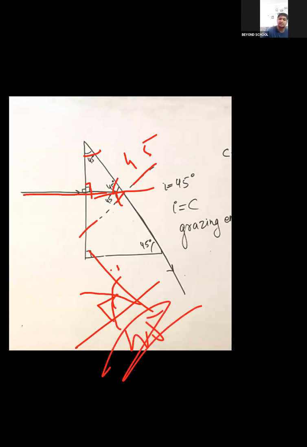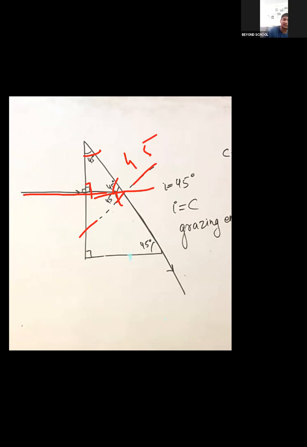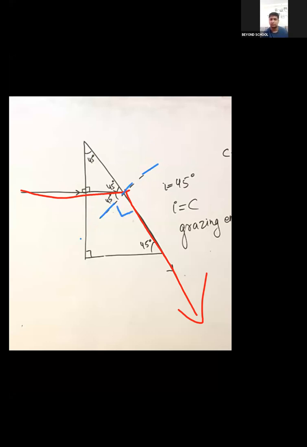So angle of incidence is equal to the critical angle. So it will form grazing emergence. It means the ray of light will come like this and pass through this same line. Is this clear? This should be 90 degree and here it is 90 degree. Cool? Yes, sir.